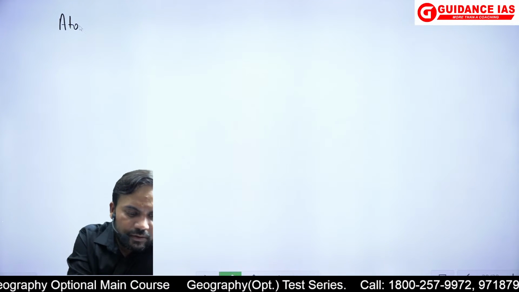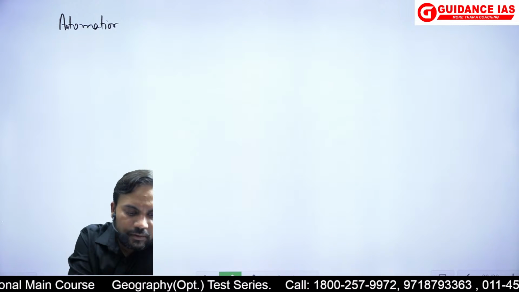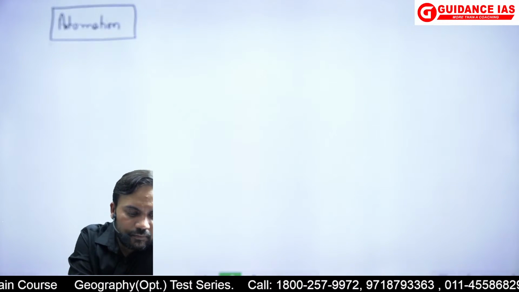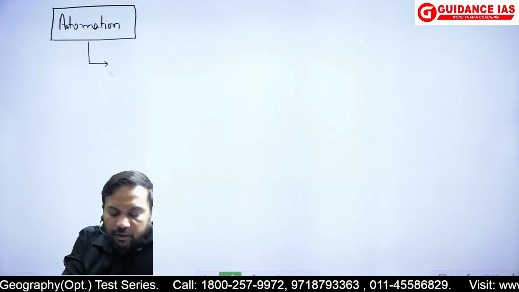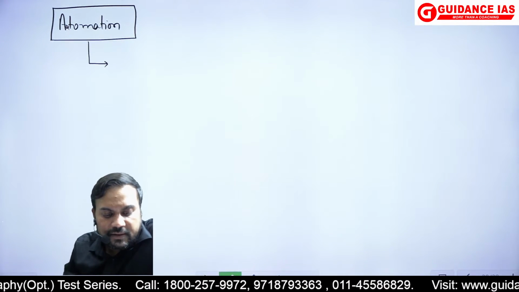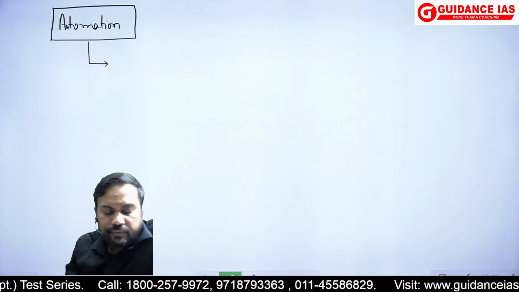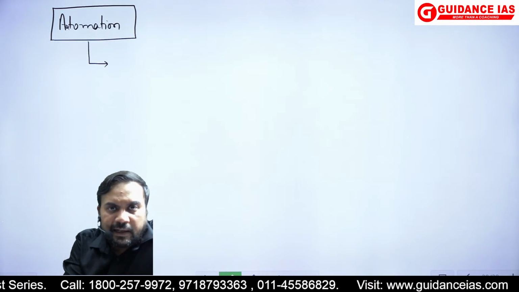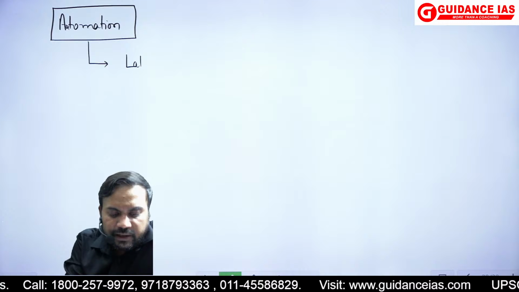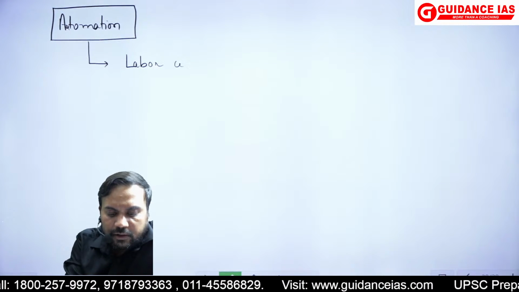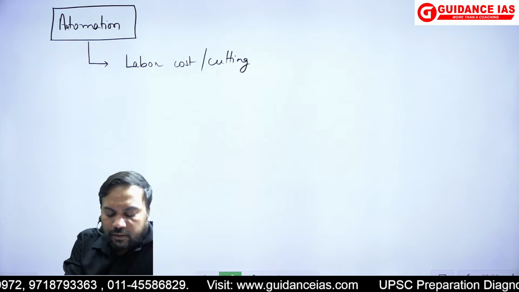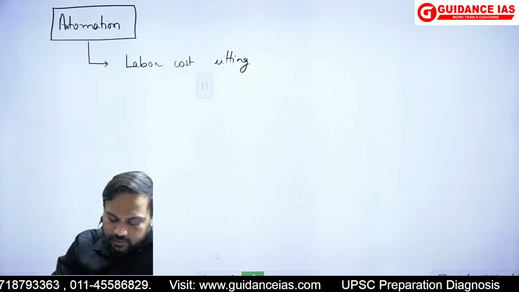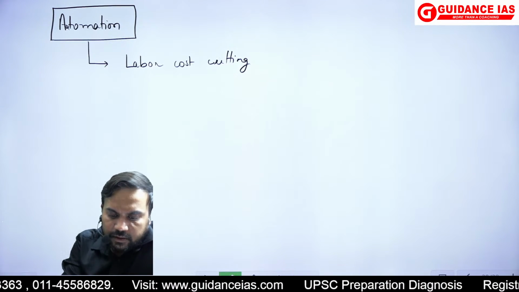So automation is leading to number of things. With automation, what is being done? One negative which is associated with automation is the labor cost cutting.